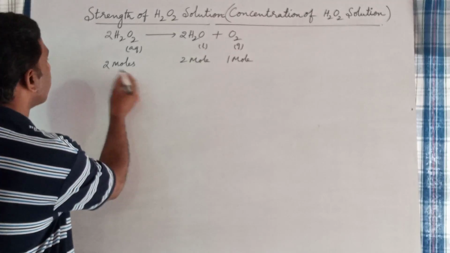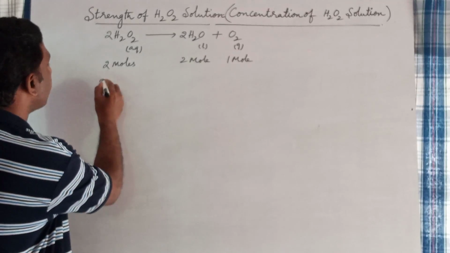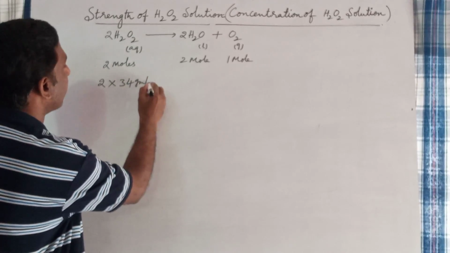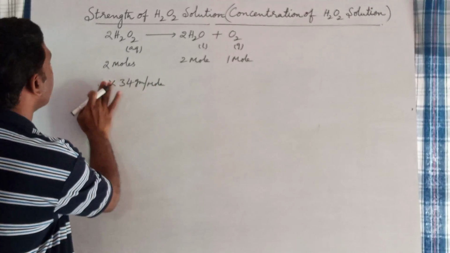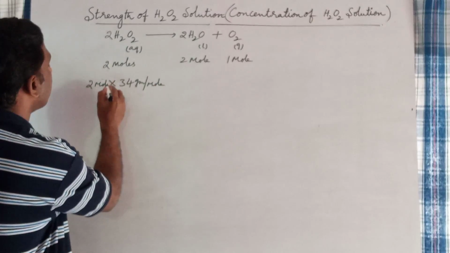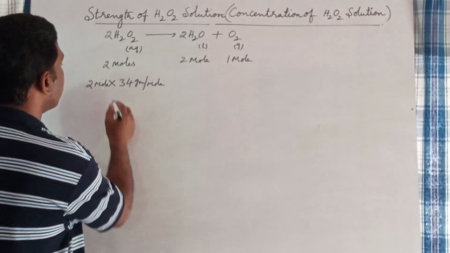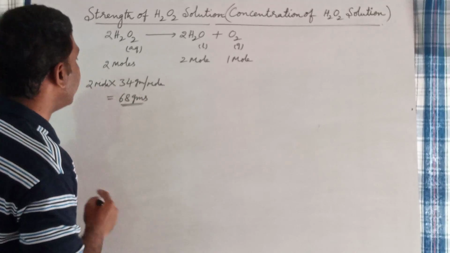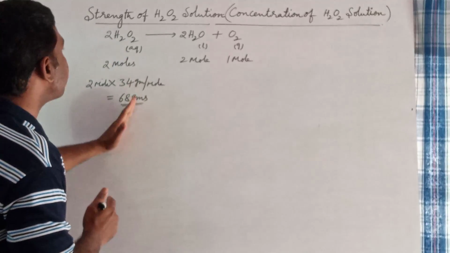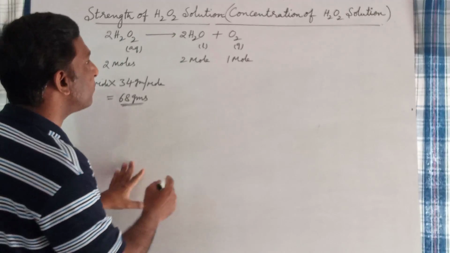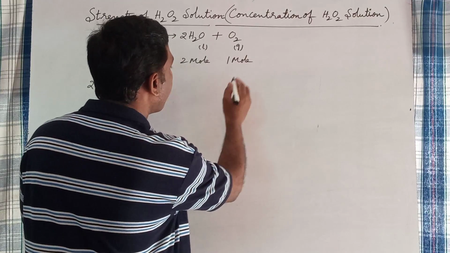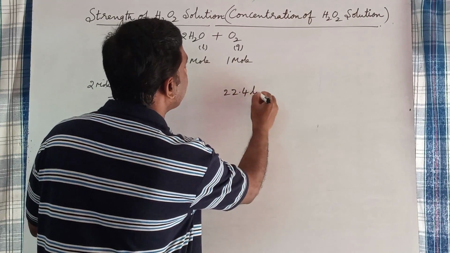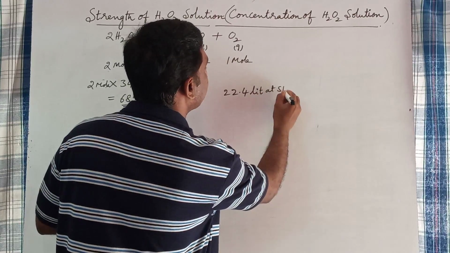So, therefore, 2 moles of hydrogen peroxide weight is 2 moles into 34 grams per mole, that equals 68 grams. 68 grams of hydrogen peroxide on decomposition gives 1 mole of oxygen gas at STP. 1 mole of oxygen gas at STP occupies a volume of 22.4 liters at STP.